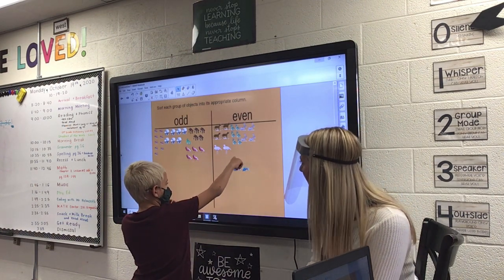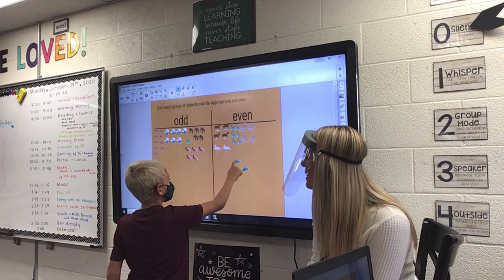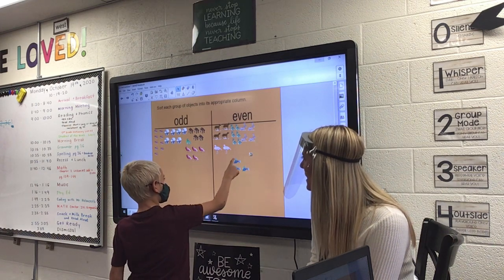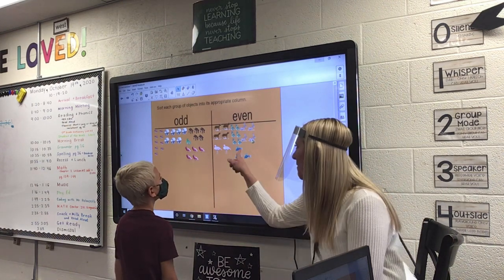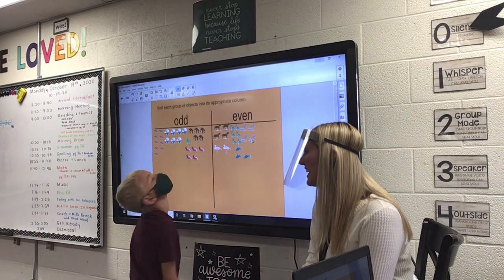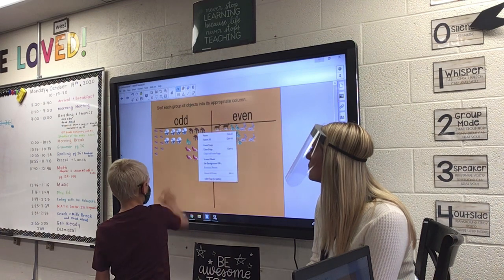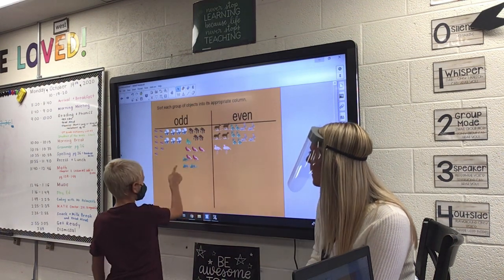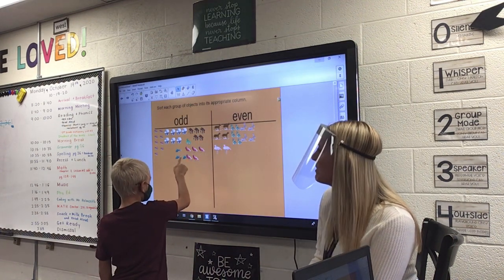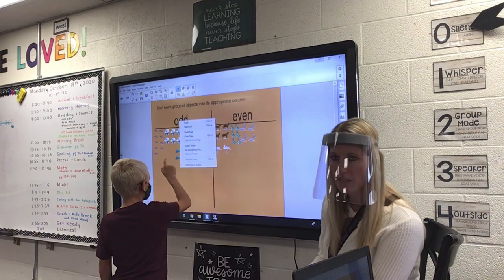How many fish are there? 3. So is 3 odd or even? Does that one have a partner? There you go. 3 is odd because one of the fish does not have a partner.